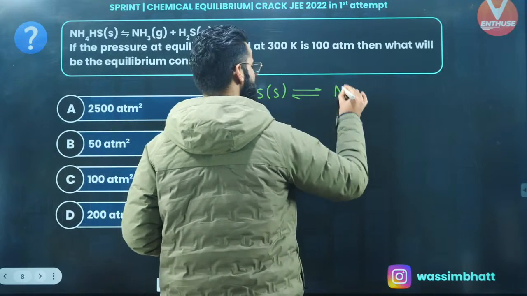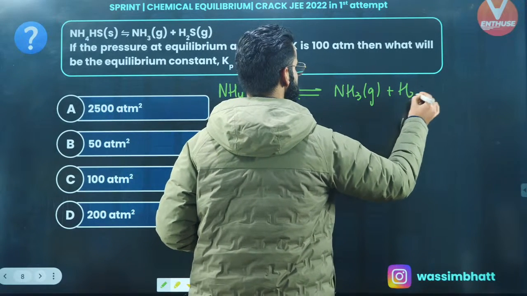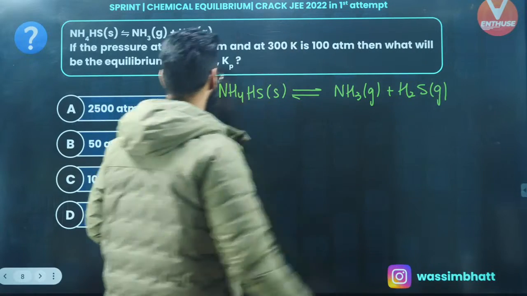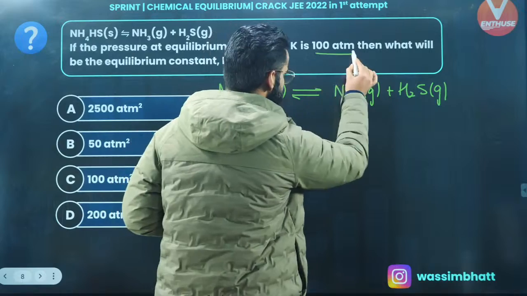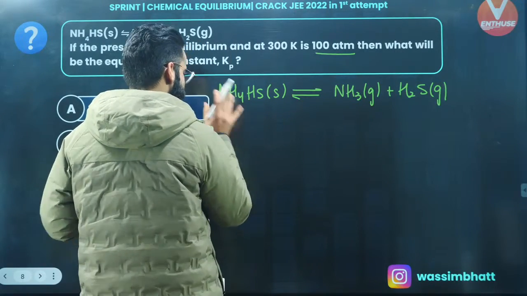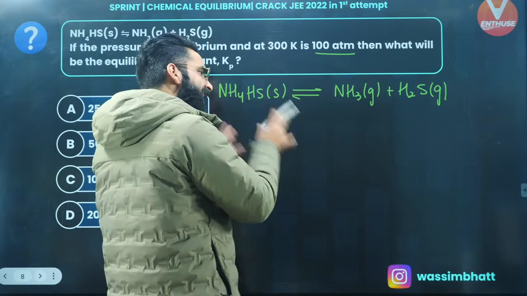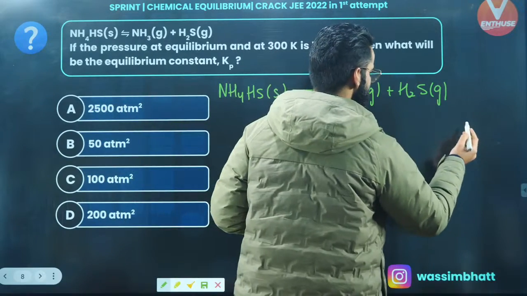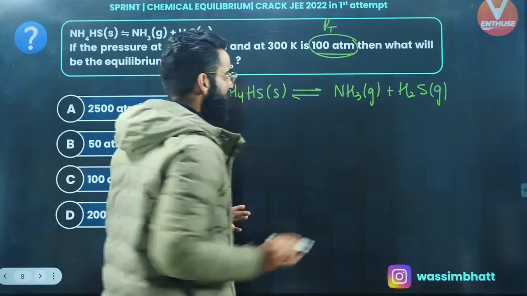It's in equilibrium with NH3 gas, and with this NH3 gas, you're writing H2S gas as well. This is the reaction that's given to me. If the pressure at equilibrium is 100 atm, since this reaction will be taking place in some container, when equilibrium is established, the pressure of the system at that point is given to us as 100 atm. This is the total pressure of the system at equilibrium.